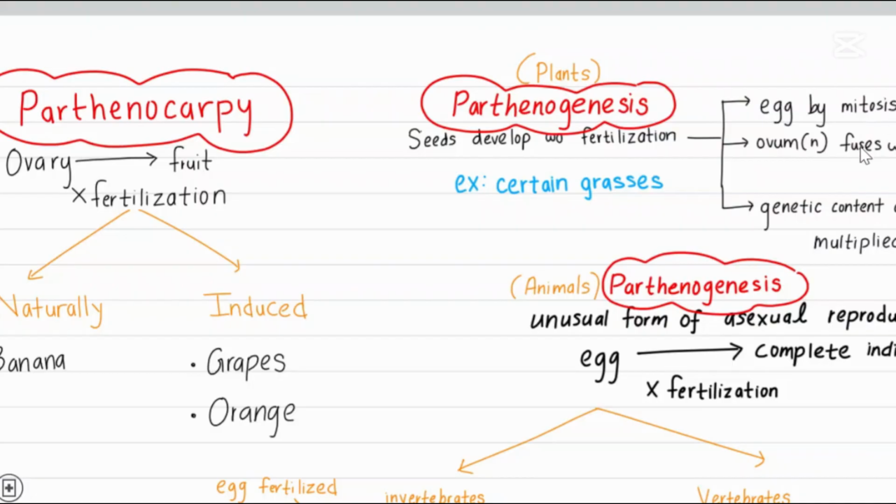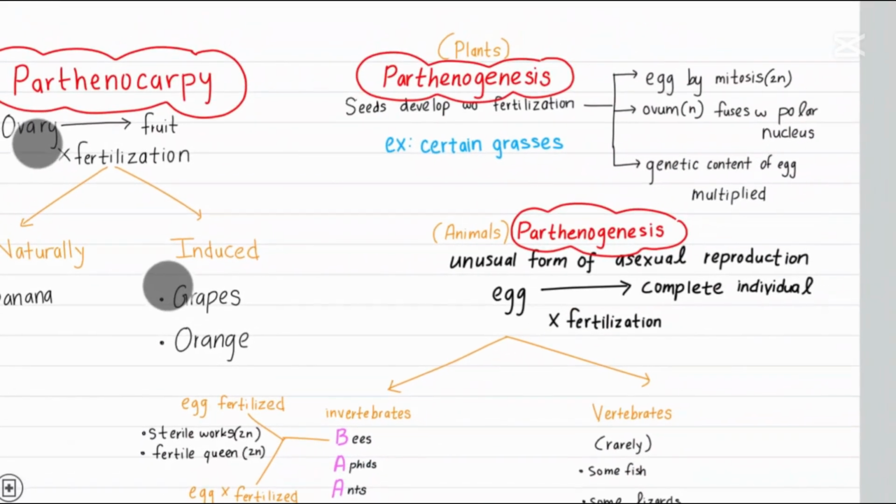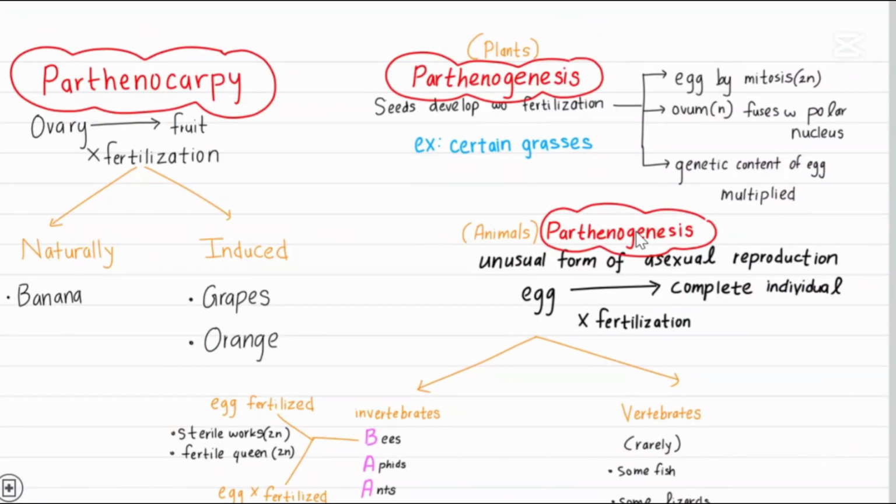Or if the ovum fuses with the polar nucleus, or if the genetic content of the egg is multiplied. An example for parthenogenesis would be certain grasses. Like monocots, certain grasses are going to be examples for parthenogenesis in plants. Now, we don't have parthenocarpy in animals, but we do have parthenogenesis in animals, right?